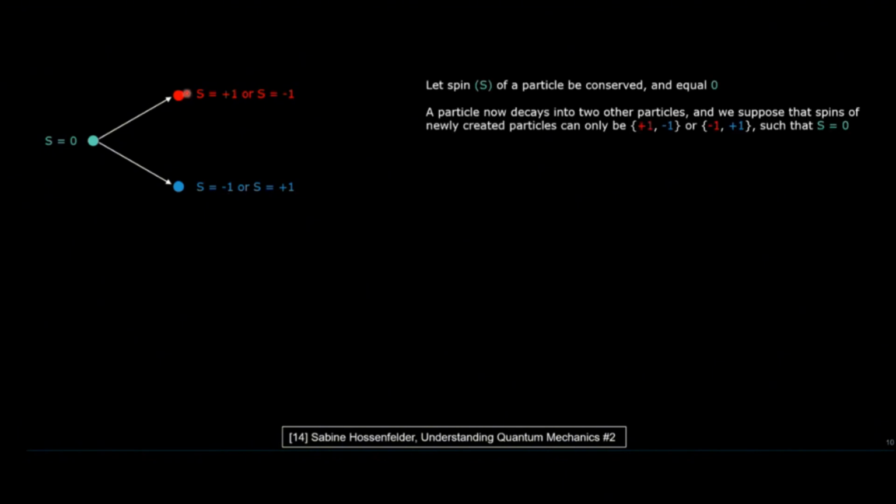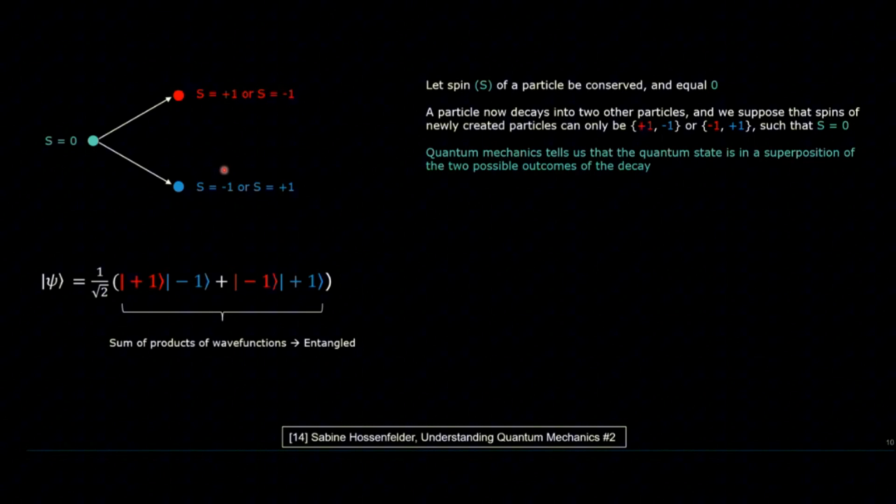So we can see that any combination you take, for example this or this combination of the final particles, you will still get a spin 0. And so right now we have a superposition of two particles, and this is what entanglement actually is. So before, it's some sort of a superposition of two particles. It's interesting also that not every superposition is entanglement, but every entanglement is a superposition of states, and that's a notation that we use in quantum mechanics to represent the entanglement of two states.